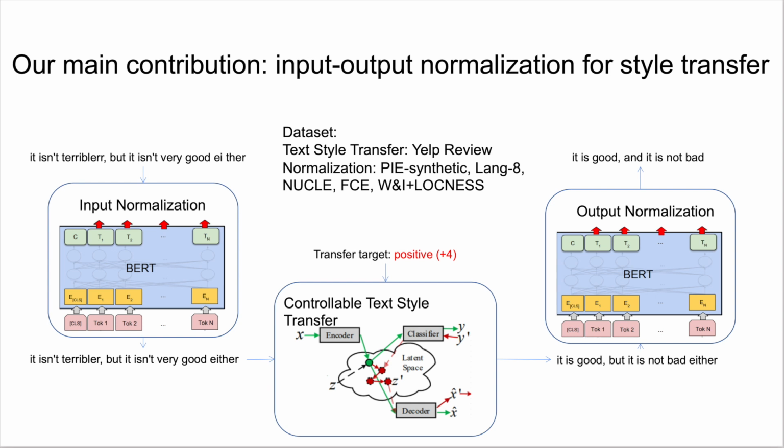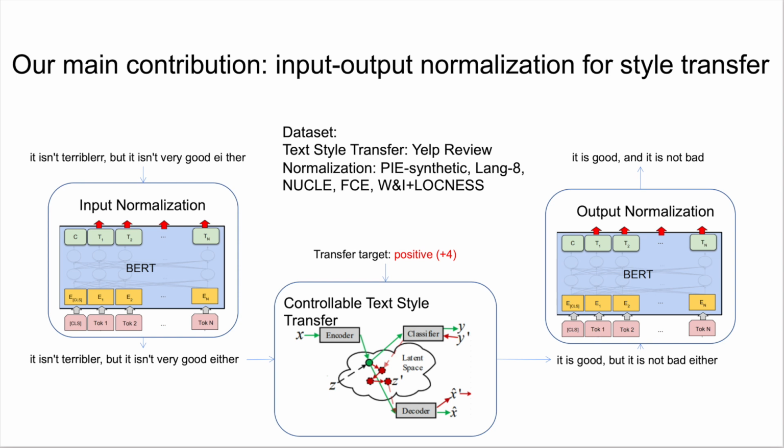The backbone of our pipeline is the CTST model, which is essentially a transformer NMT model with a latent space classifier. The model is trained on a Yelp review dataset. The CTST model takes as input the English sentence, which is then encoded into a latent space representation by the transformer encoder. The latent space classifier then classifies the representation into a sentiment score. To modify the sentiment of the sentence, the representation is optimized to minimize the difference between the original sentiment score and the target sentiment score. The updated representation is then decoded by the transformer decoder to generate the target sentence with the expected sentiment.